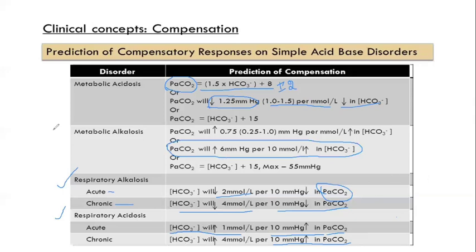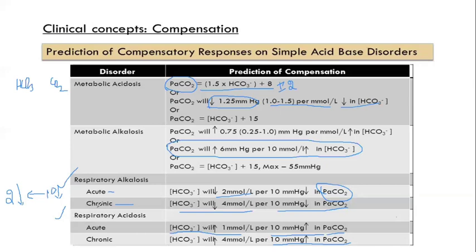To make it simple, I'll write it here. This is the bicarbonate change, and this is the partial pressure of carbon dioxide. The partial pressure of carbon dioxide is fixed. In the case of acute respiratory alkalosis, there will be a decrease of 10 mmHg of carbon dioxide, so we should have about a 2 millimoles per liter bicarbonate decrease.